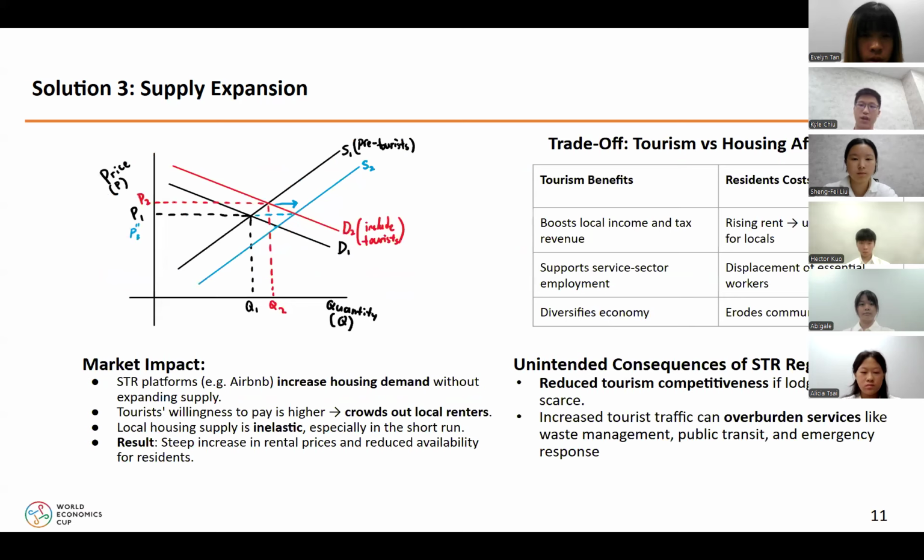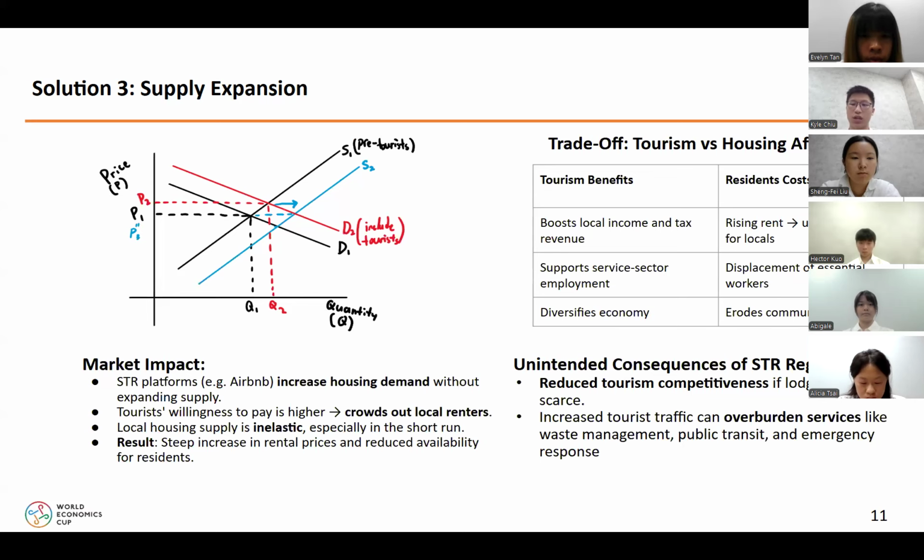Initially, we have the demand curve D representing local renters. When tourists enter the market, demand shifts to D1. Without any change in supply, we move from equilibrium P1 Q1 to P2 Q2, higher prices and lower availability for locals. But with our supply expansion strategy, the supply curve shifts right from S to S2. We move back to the original equilibrium P3 Q3, where prices drop and availability rises. That's the power of supply-side intervention.